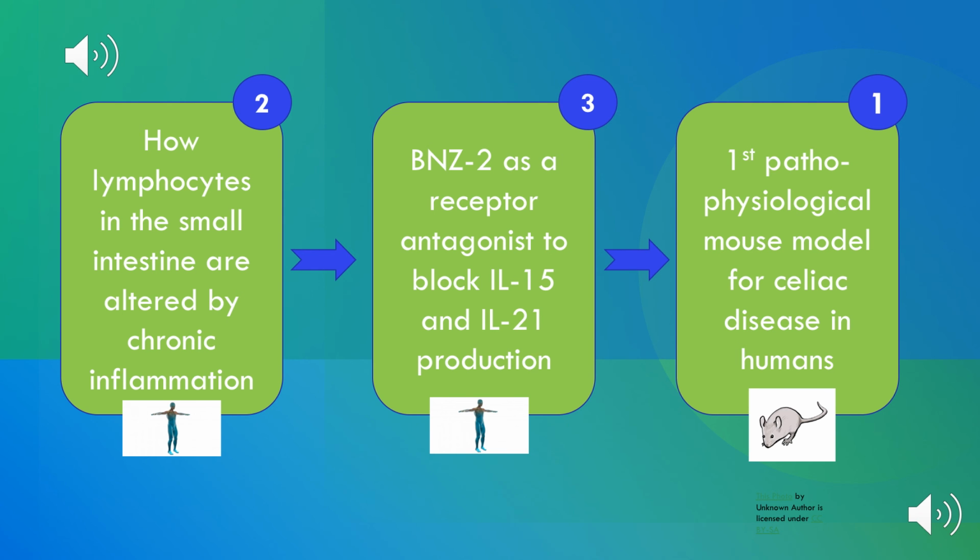This last slide shows a quick timeline of Dr. Jabri's research thus far. First, she determined how lymphocytes in the small intestine are altered by chronic inflammation. Next, she determined BNZ2 as a receptor antagonist that blocks IL-15 and IL-21 production. Most recently, she's determined the first pathophysiological mouse model for celiac disease in humans. The circles in the top right of those squares show the order in which I have presented them.